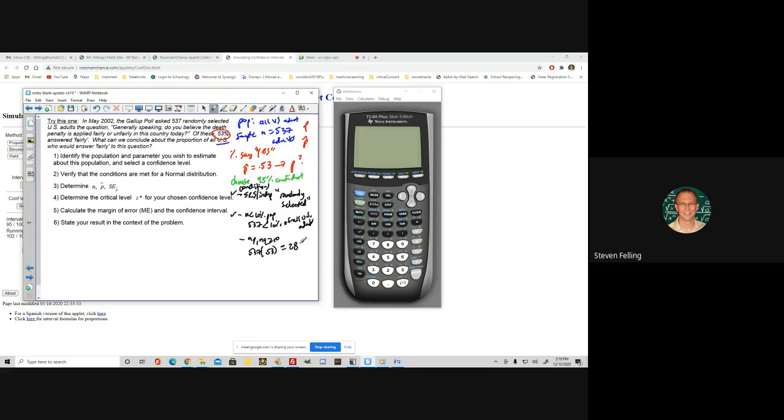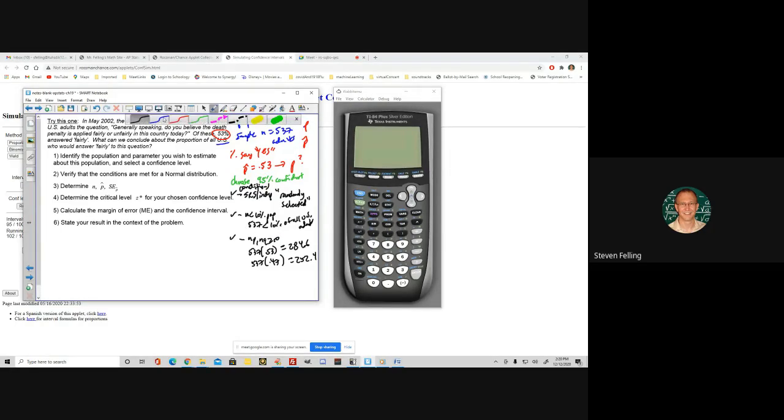This is 284.6, and then 537 times the other 47%. So if I take that times 537, that is 252.4. So both of these are greater than 10. So all of this means that it's legal to use a confidence interval calculation because it's based on a normal distribution. Since the conditions are met, now we'll go ahead and calculate.